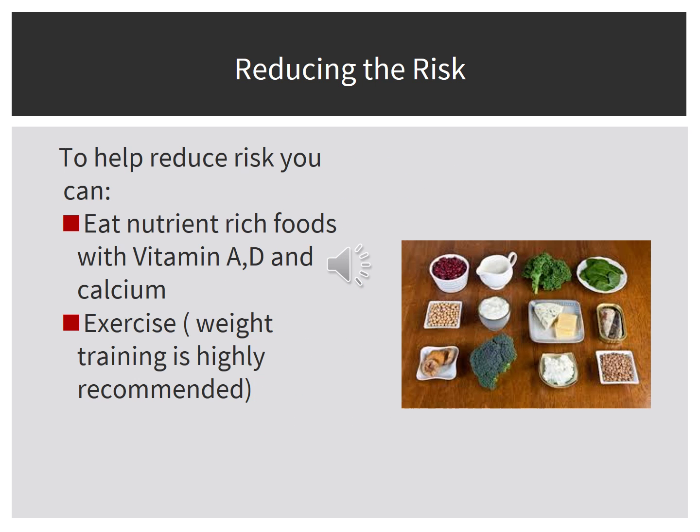Reducing the risk of osteoporosis. With all the risk of osteoporosis, one might want to know, are there any ways to prevent the progression of the disease? In order to reduce the risk, there would have to be some lifestyle changes that take effect. Some helpful lifestyle changes would be consuming foods with nutrients such as vitamins A, D, and calcium. Furthermore, there would need to be some exercise that takes place as well.